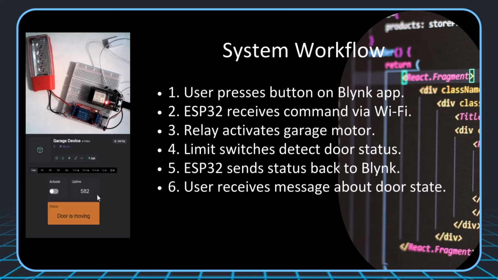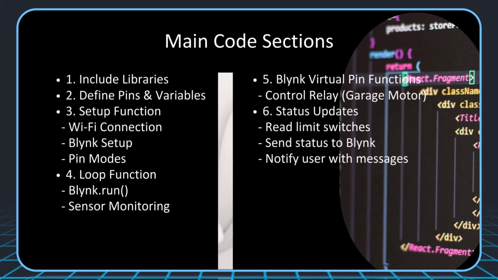The system, the garage door opener, works inside a cycle. The user presses a button on Blynk app. The microcontroller ESP32 receives a command by Wi-Fi. The relay activates the garage motor. The magnetic switch detects if the door is in open or closed condition. ESP32 sends a new status back to Blynk. And finally the user receives a message with the door status.